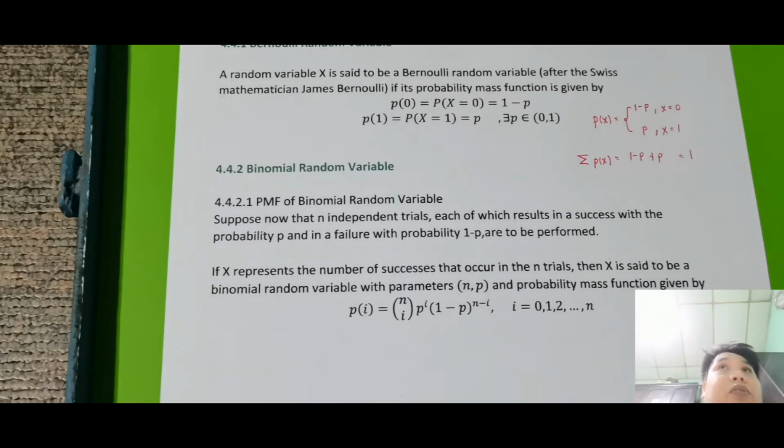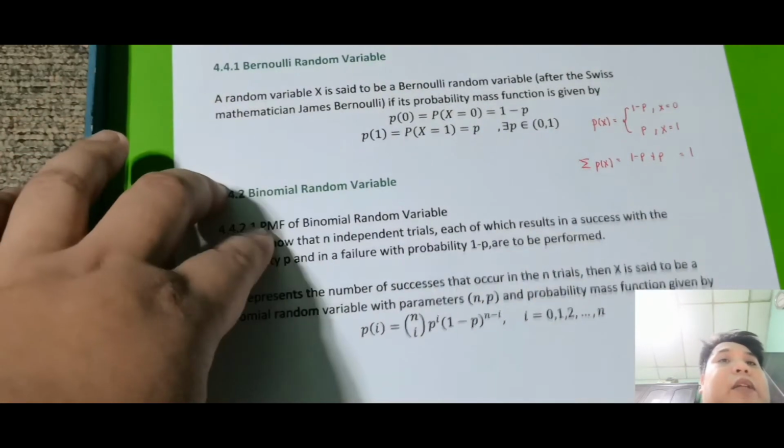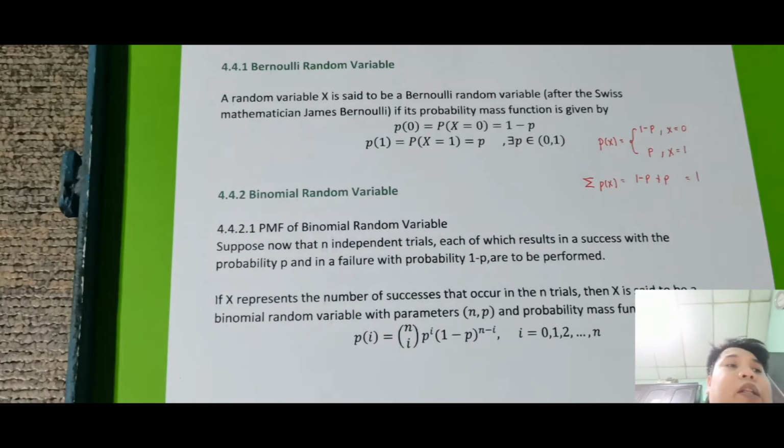Another example is true or false, dun sa ating Bernoulli random variable. Pero again, hindi lahat ng true or false Bernoulli random variable, kasi maaring may mga chances na madaming trial, maraming items. Wala naman kasing true or false na isang tanong lang. Okay, so proceed ulit tayo dito.